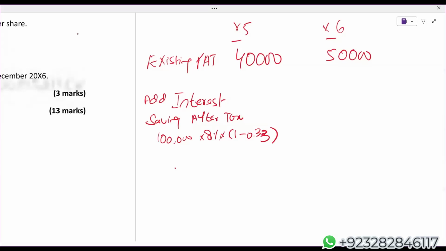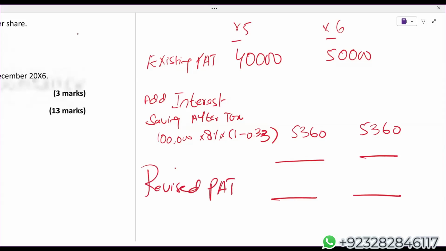So 8,000 multiplied by 0.67, I'm getting 5,360. Revised PAT: 45,360, and 55,360.